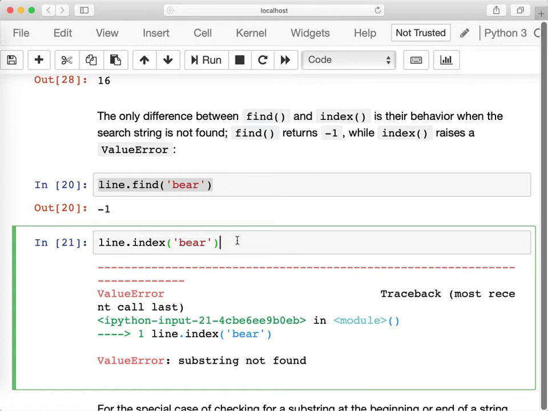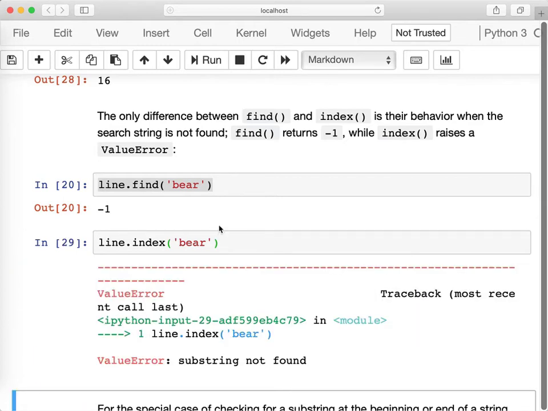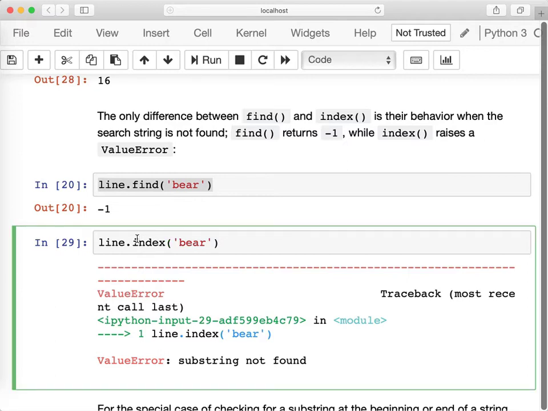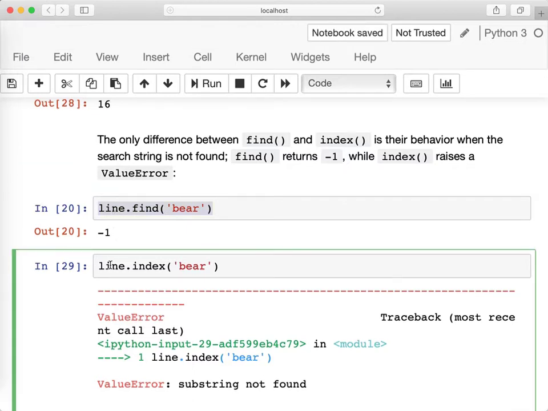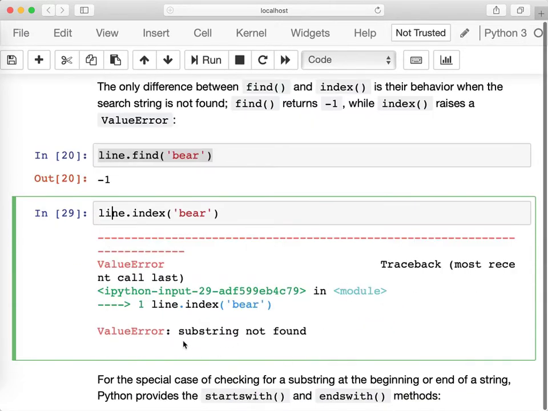It will basically just raise an error. Raising an error also gives the programmer an opportunity to deal with that error. This is something we will see when we look at control flow in Python, how to deal with errors. So the choice here boils down to whether we want to look at the result of find and deal with the special value of -1, or just have some code that corrects that error because the substring is not found.